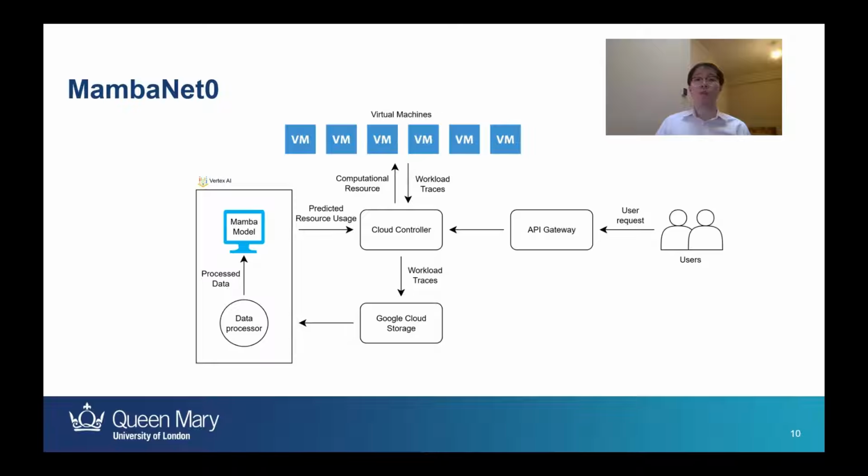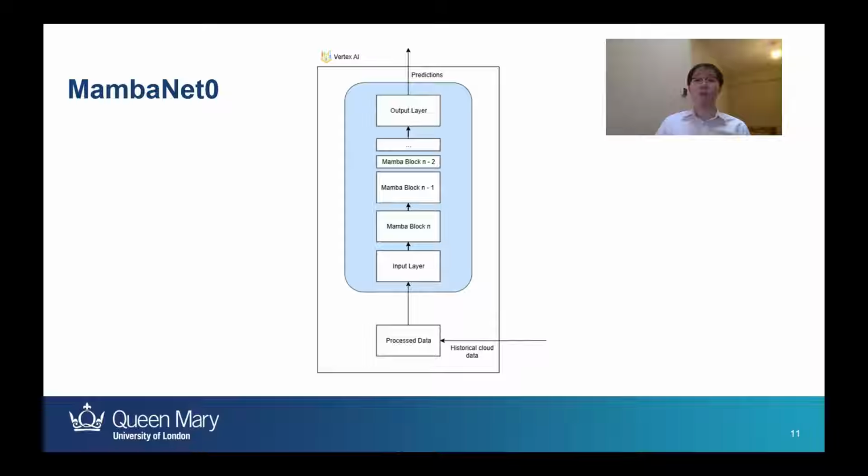Here we can see a closer look into the CPU usage forecaster in Vertex AI, where the processed data is sent to the model through the input layer. The input layer then propagates the data forward into the Mamba blocks. The data then propagates forward further through n amounts of blocks, depending on the configuration. Then the results are sent through the output layer where the predictions are obtained. These predictions are sent back to the cloud controller so that it can provide accurate estimation of the required CPU capacity.